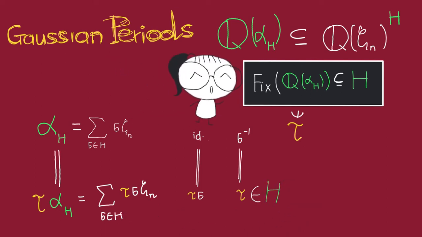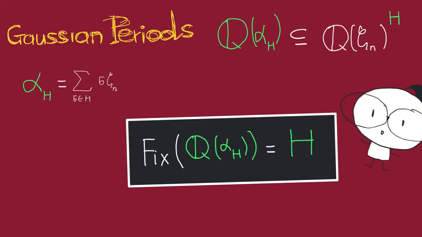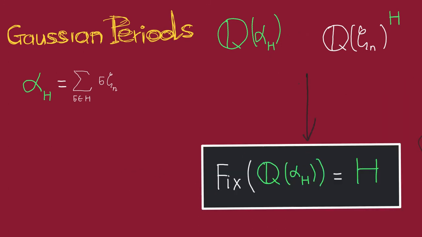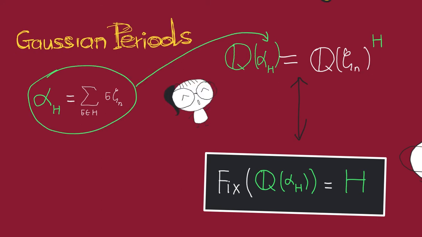And thus H contains all the elements that fix alpha. On the other hand, we already knew that H fixes alpha. So then we actually have an equality. Now by Galois correspondence, this means that the fixed field of H is just generated by this Gaussian period.